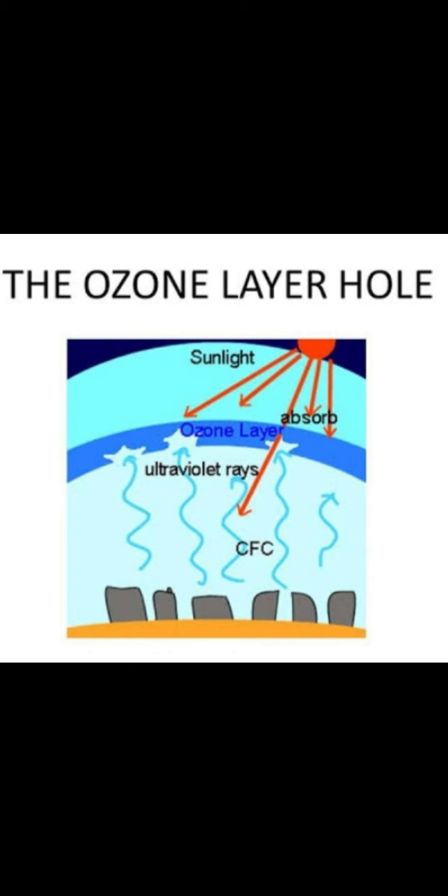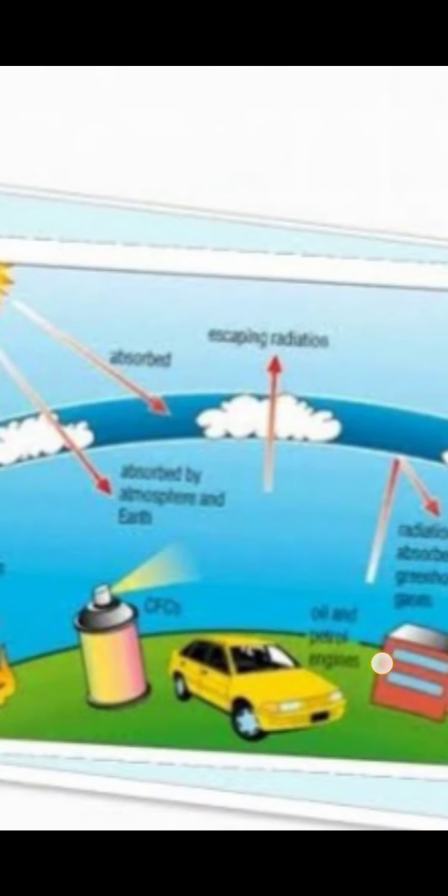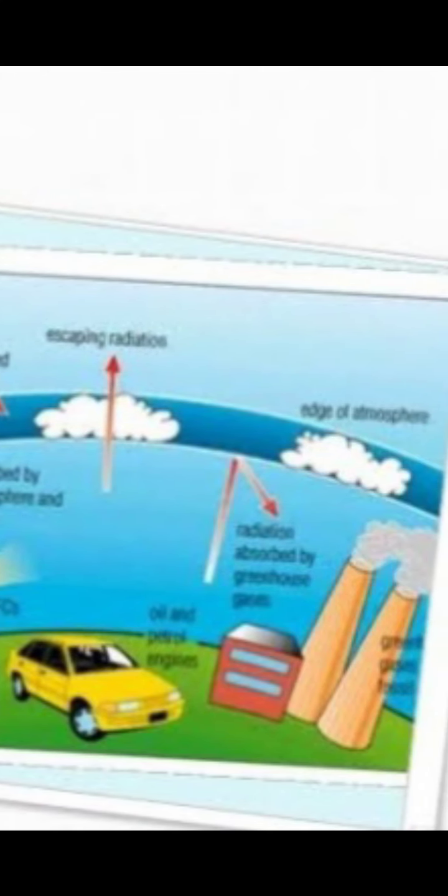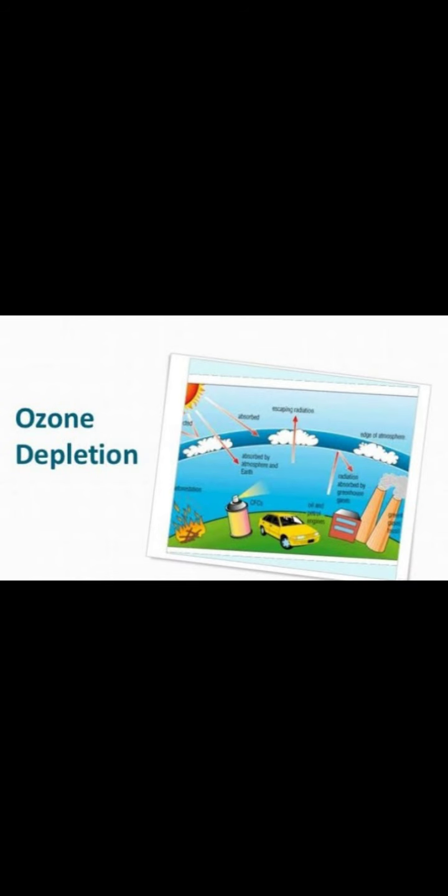Then when we come to the ozone layer, ozone is a filter of the rays of the sun. The good rays come over here, while the harmful radiation which is harmful for humans stays up there. That is ozone's work. But humans are doing transportation and using sprays and factories, and they make a hole over there. That hole is very harmful for us, because the rays coming over here touch our skin and make different kinds of diseases: cancers, eye problems, and heart problems. So these are happening because of these things.